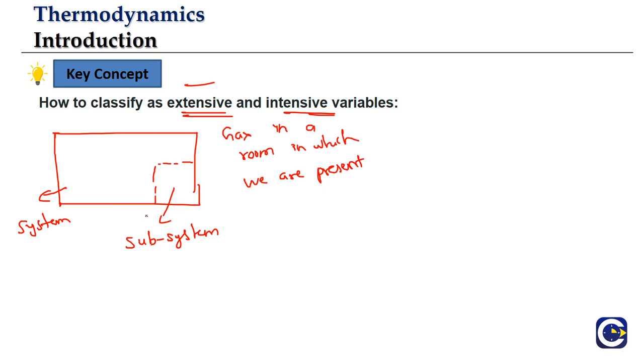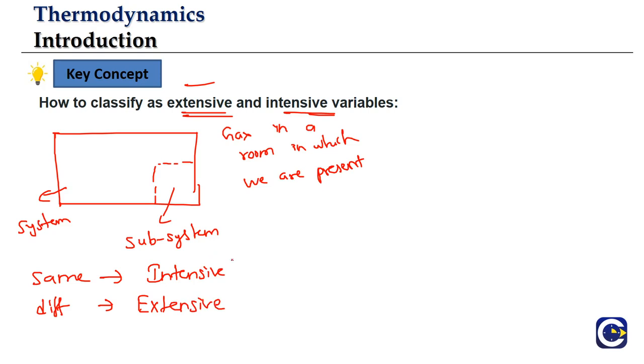Now take a variable. If the value of the variable is the same for the system as well as the subsystem, then it is going to become what? System mass is different, subsystem mass will be different. Say in the entire room there are 1 lakh particles, and the subsystem maybe has 1000 particles. The variable, if it is the same for both system and subsystem, means it is not depending upon the mass, so it will be an intensive variable. If the variable has different values for the system and subsystem, then it is going to be an extensive variable. This is how we classify intensive and extensive.